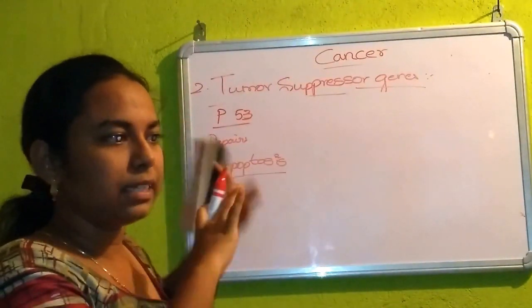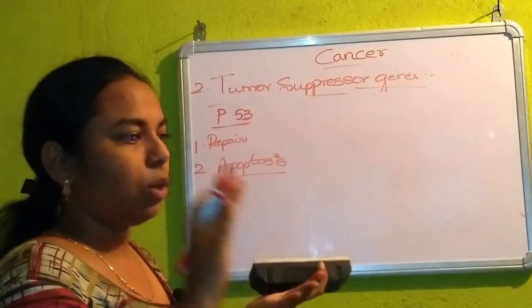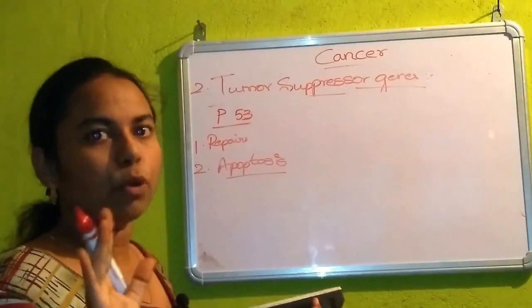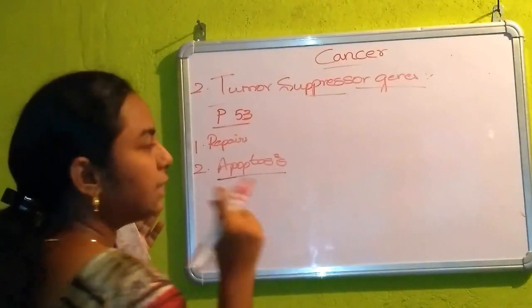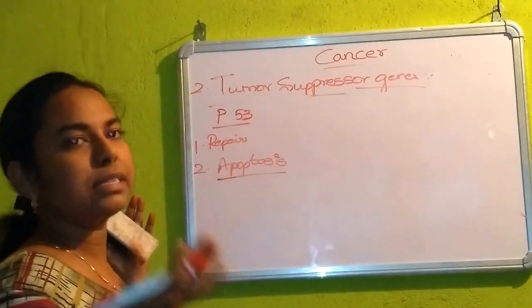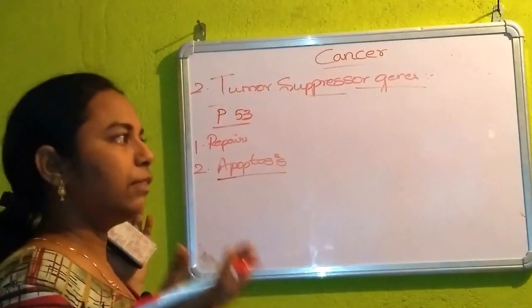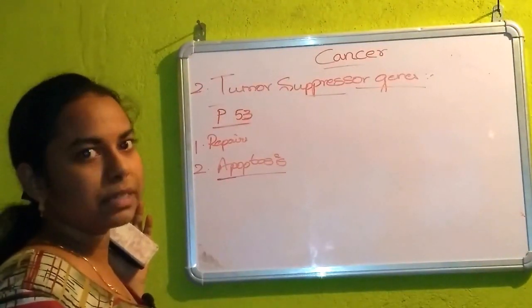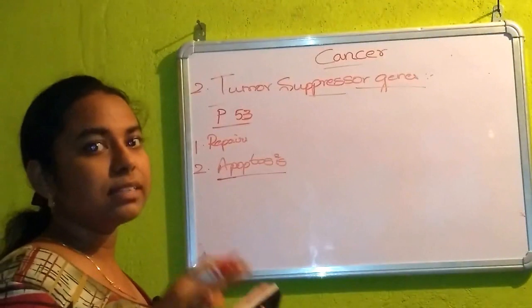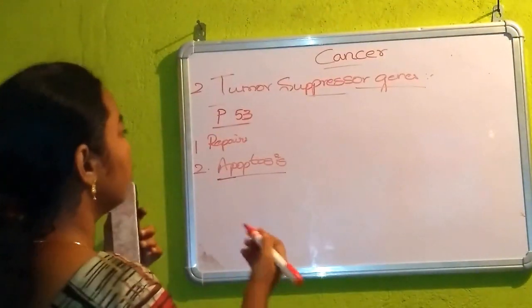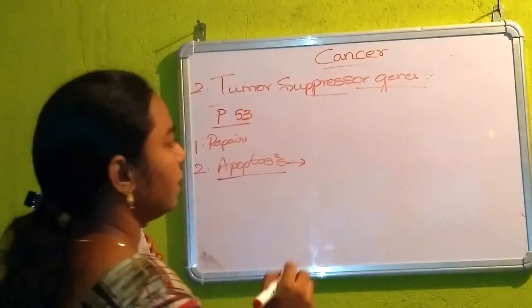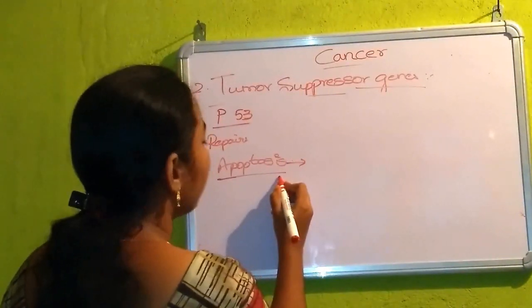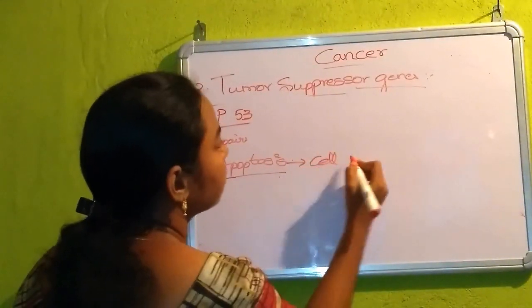All the cycle of the cell should be programmed in such a way. If that program is disturbed, it will finally result in the formation of tumors or some other imbalances. So to avoid this, it will work in that condition. That is called apoptosis, meaning cell death.